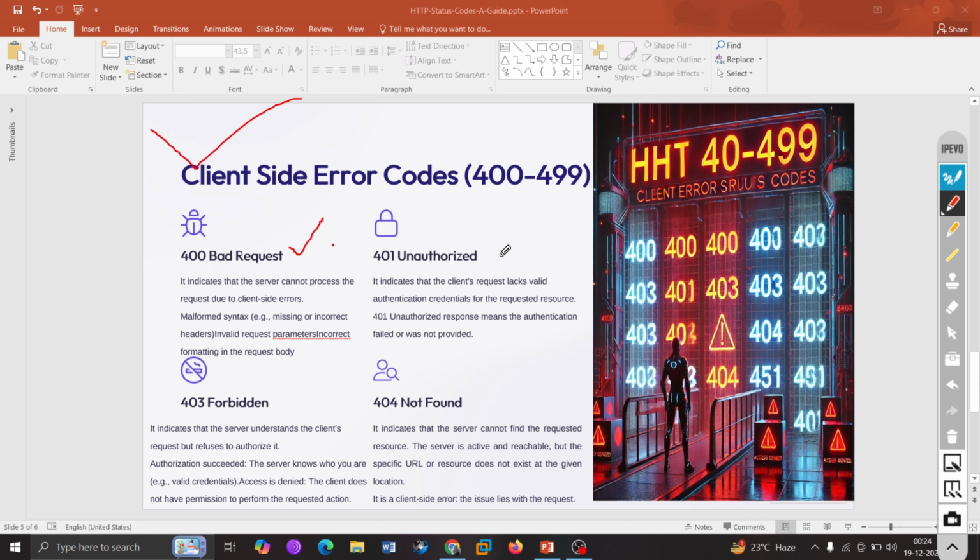But you have something called 401 unauthorized. It indicates that the client request lacks valid authentication credentials for the requested resource. An unauthorized response means authentication failed or was not provided.